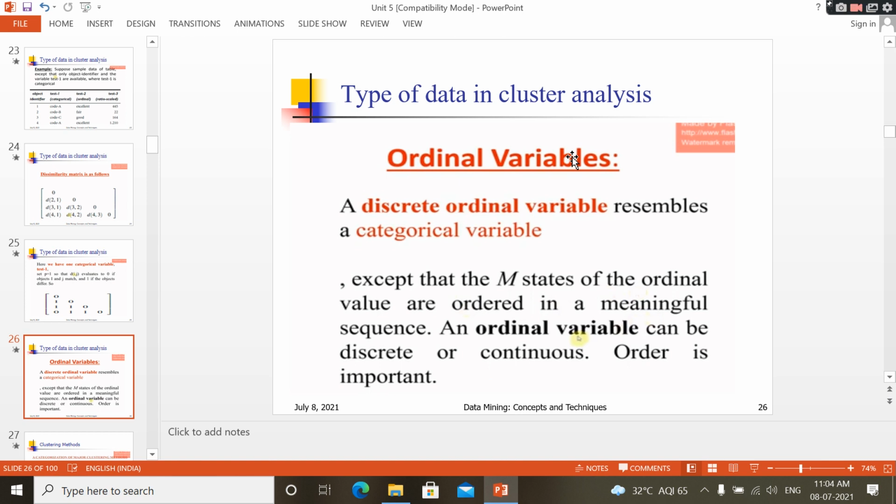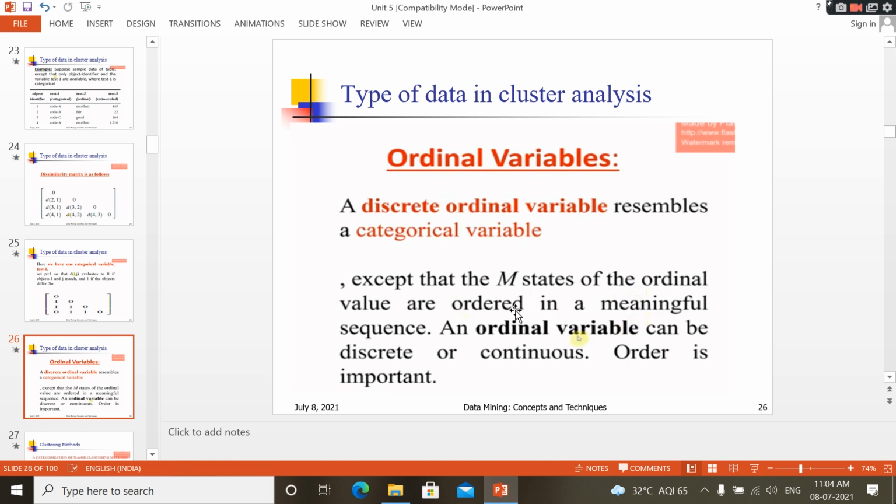It looks like this: low salary employee, next middle average salary employee, high salary employee. That is an order. Here in the textbook, it says that the m states of an ordinal variable are ordered in a meaningful sequence. An ordinal variable can be discrete or continuous. Order is important. So here a meaningful sequence is there, and an ordinal variable can be discrete or continuous.